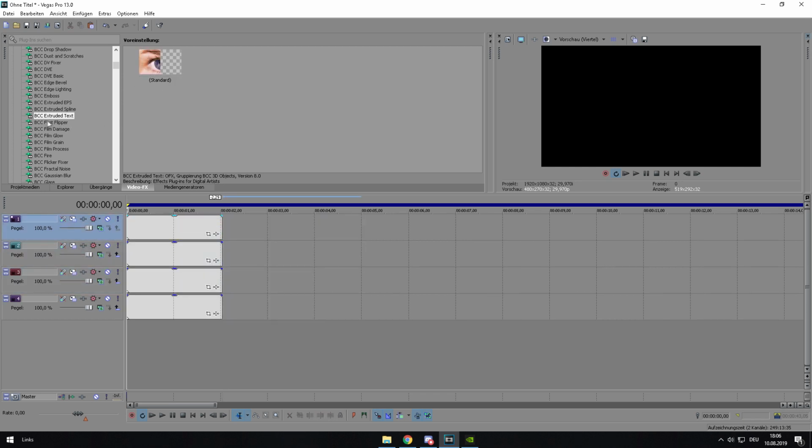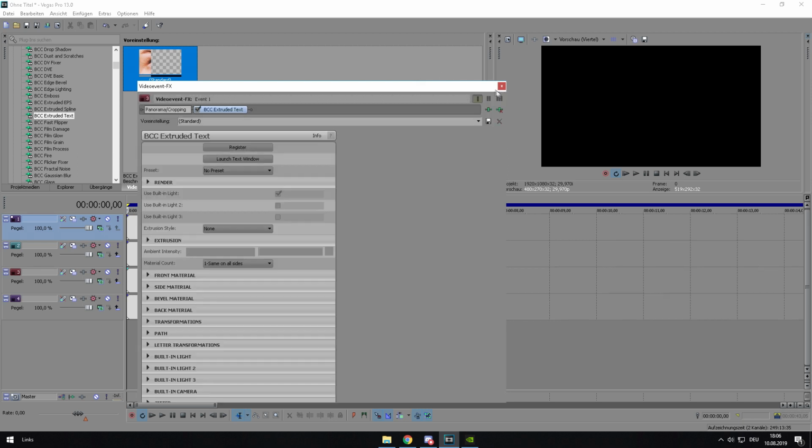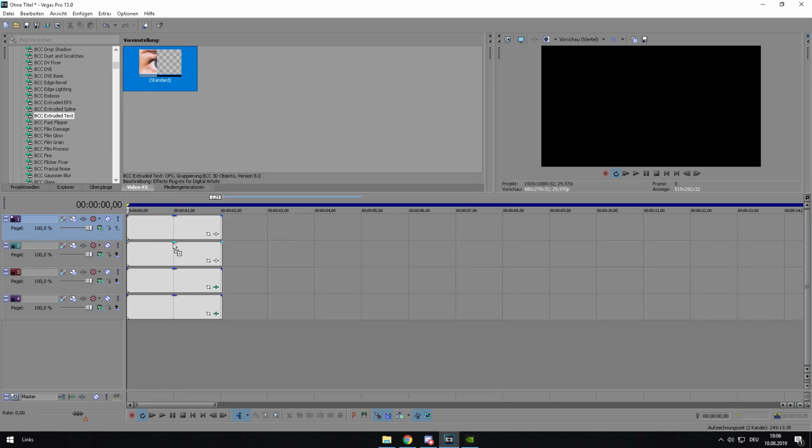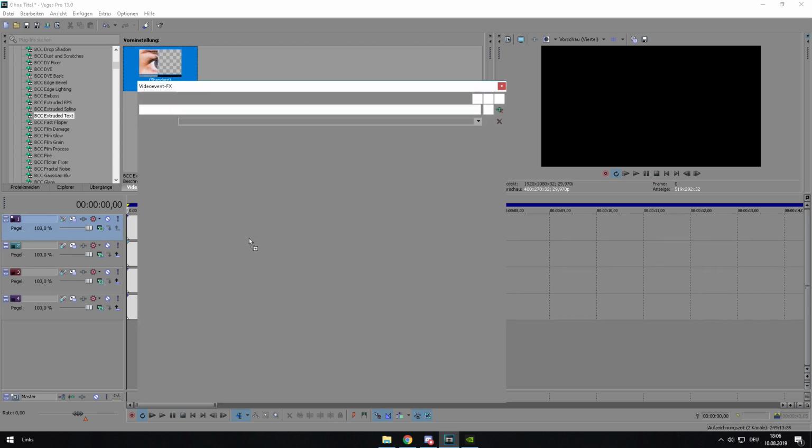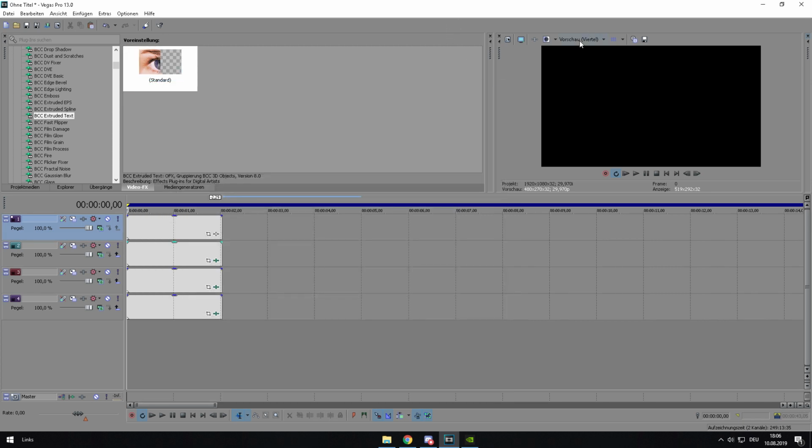Put VCC extruded text on all of the 4 empty events. VCC plugins take up a lot of memory, so on a bad PC it will load very long. So I recommend you to turn the preview to draft and full. Okay, now once you have inserted all the VCC extruded text, you want to